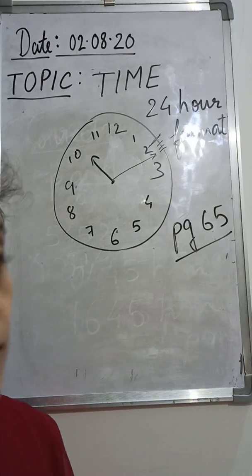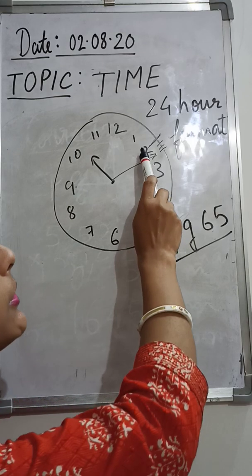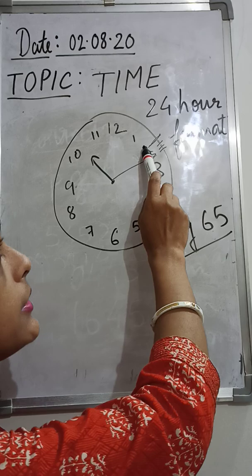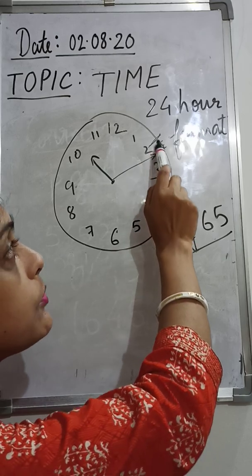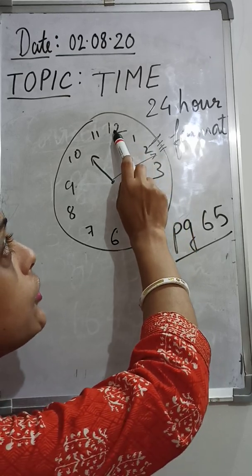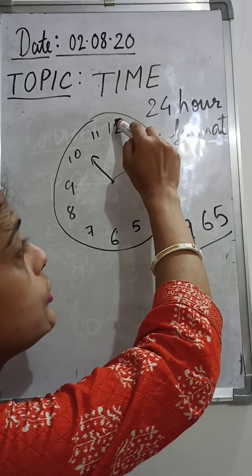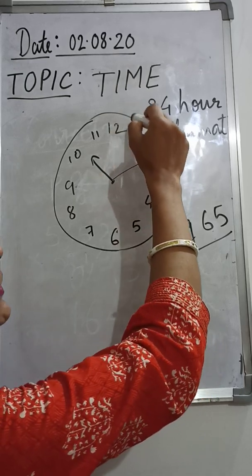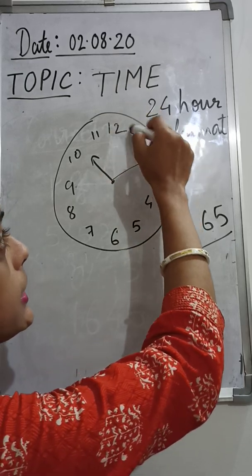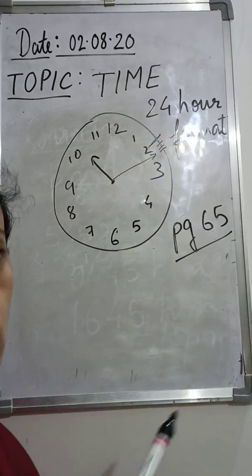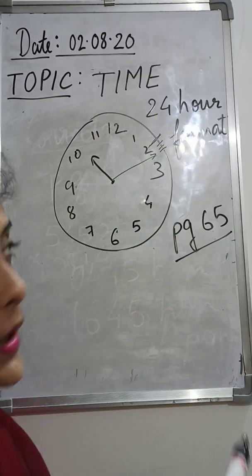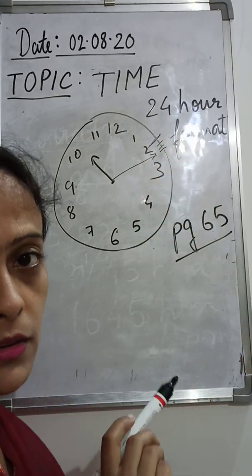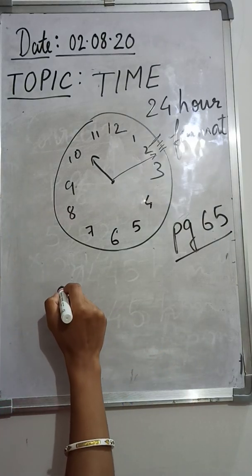One division is 5 minutes. Here the minute hand is on the 2 and more. Starting from 12, 5 divisions, again 5 divisions. So we can easily see that 2 fives have gone, and with that 3 more divisions are there. So how can we write it?